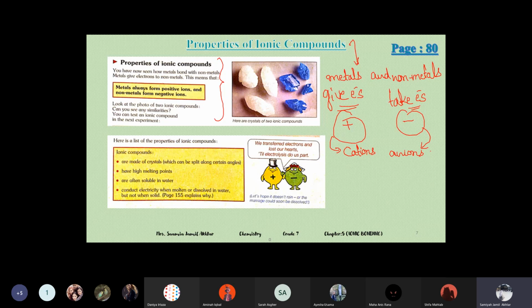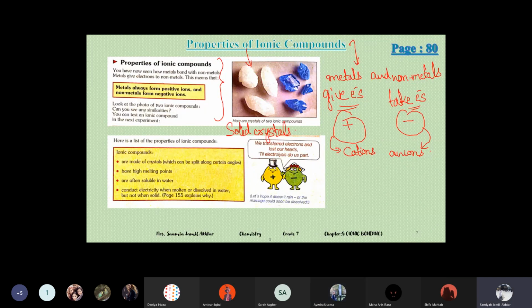Look at the photo of two ionic compounds. Can you see any similarities in this diagram? Yes, they all are solids.